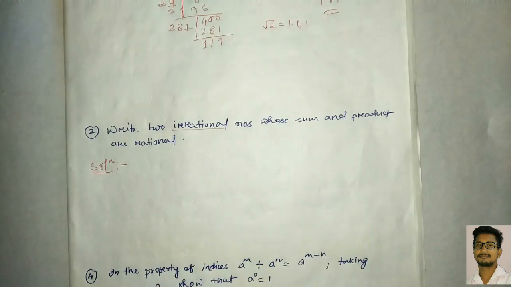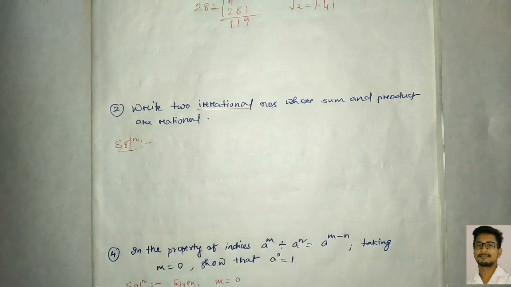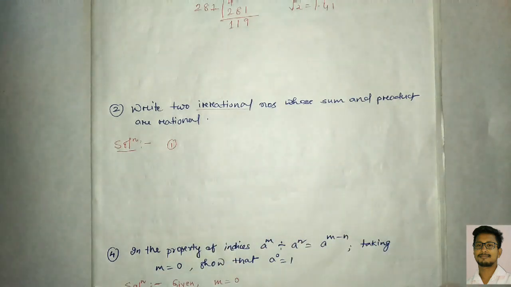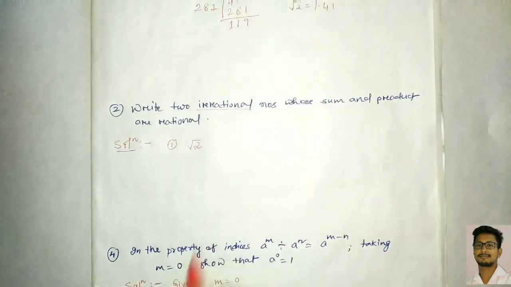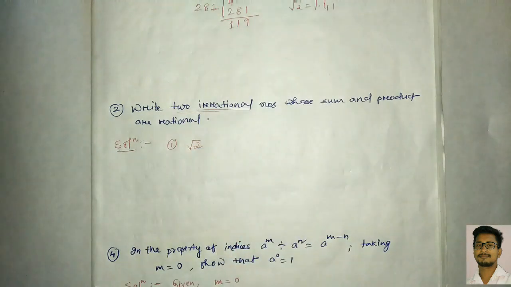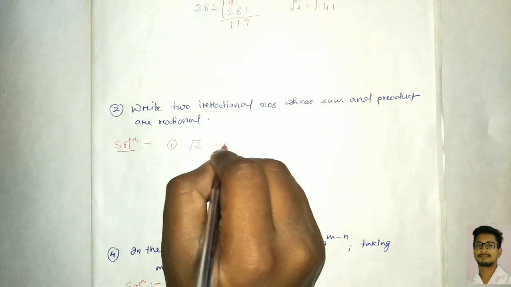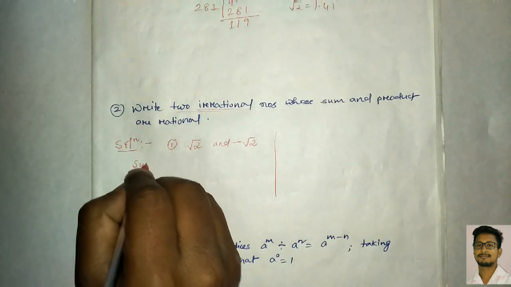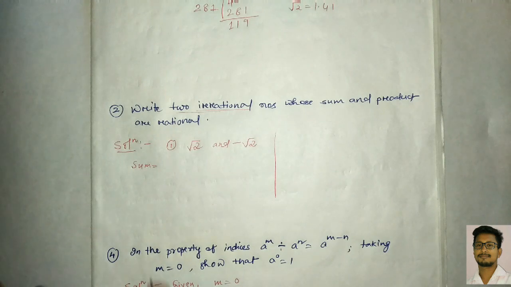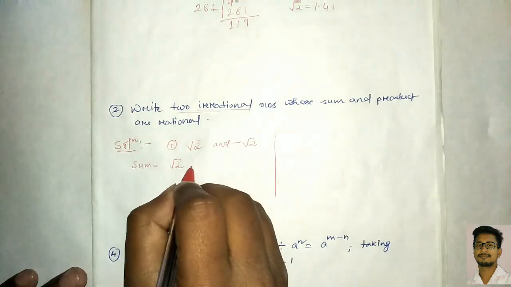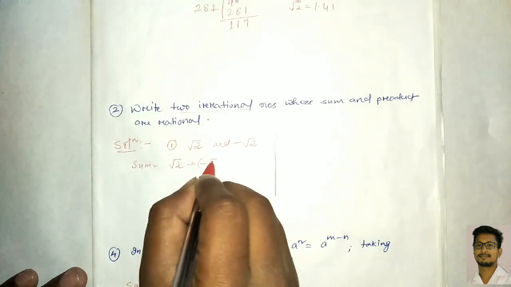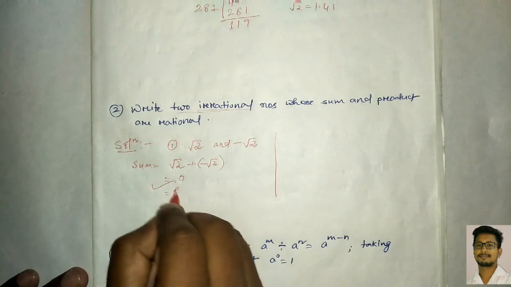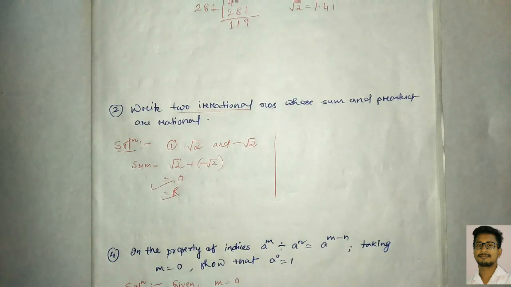So now we have to get the examples first of all here. I'm giving here one example, first example for this product and sum. You can take the number root 2. Since they are asking two irrational numbers, first one is root 2 and second one is minus root 2. So we'll verify the sum whether it is rational or not. Plus root 2 minus root 2 get cancelled, remains 0. Of course 0 is a rational number. That means our answer is correct.